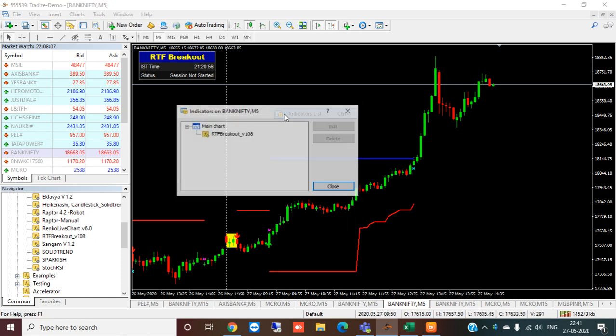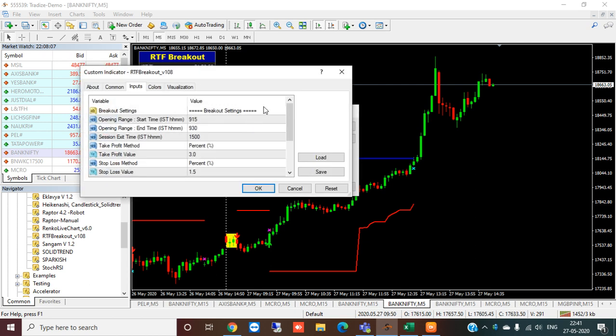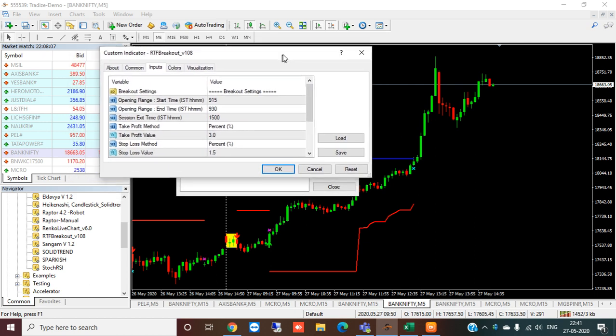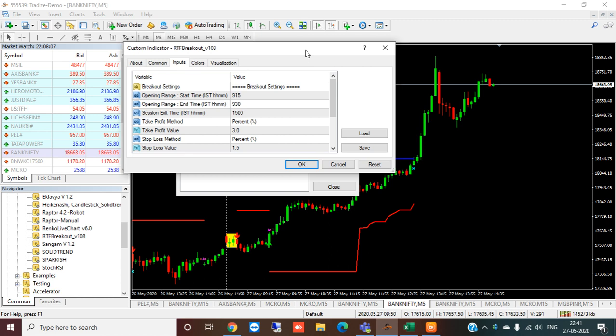So I will go to the default parameters. Breakout strategy means there is an opening range. This strategy is mainly known as the open range breakout strategy. There is an opening range defined, that by default for 5 minutes we have defined 3 candles, that is 15 minutes, 9:15 to 9:30. NSE starts at 9:15, so opening range start time is 9:15, opening range end time is 9:30. Okay, it's very much clear.